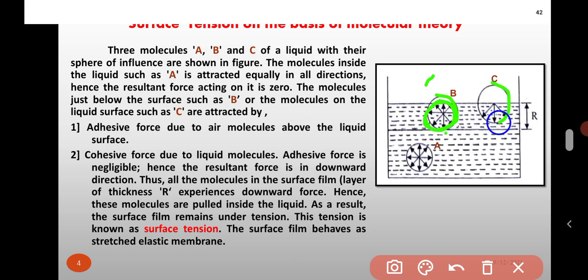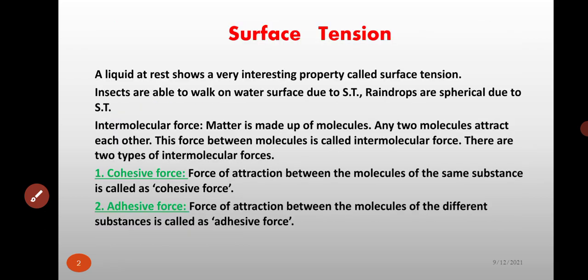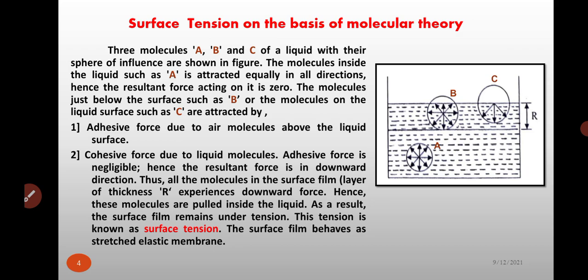In molecule C, half part is inside the liquid and half part is outside the liquid. In molecule A, the force of attraction is between the same molecules, all water molecules, so cohesive force is present. Therefore, the resultant force is 0.